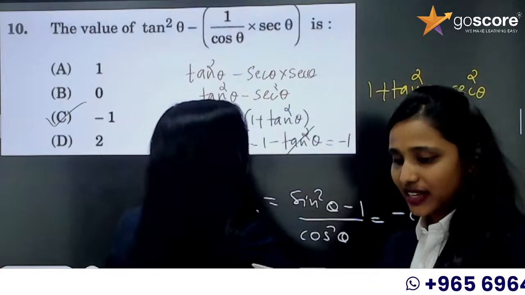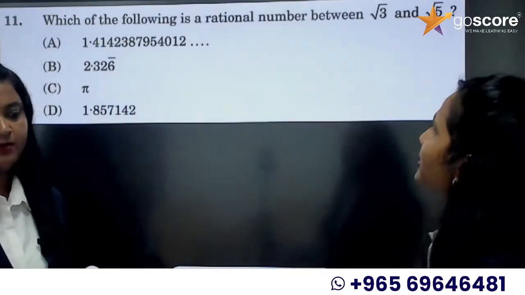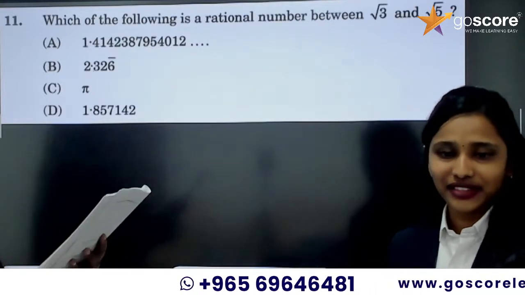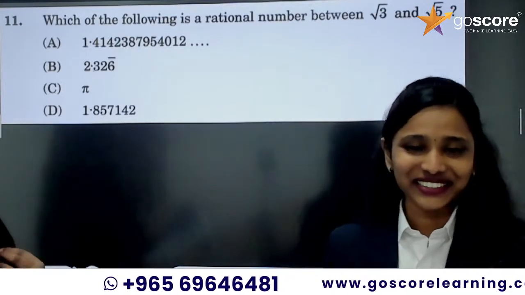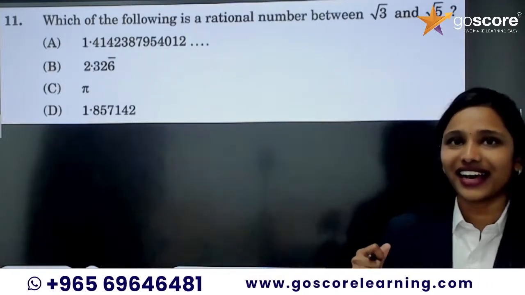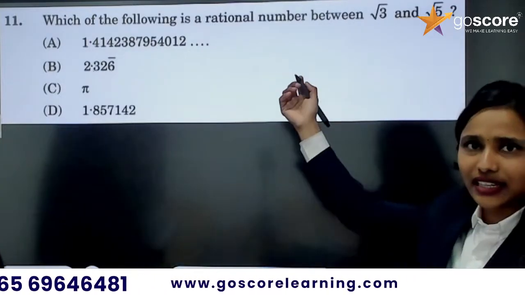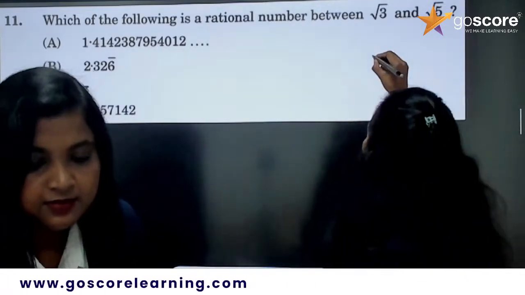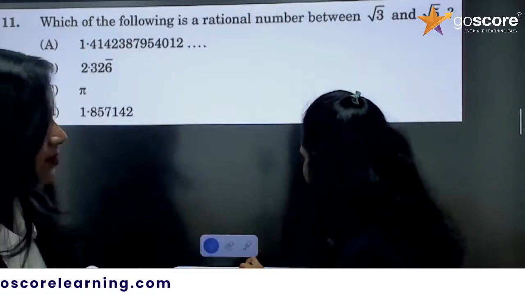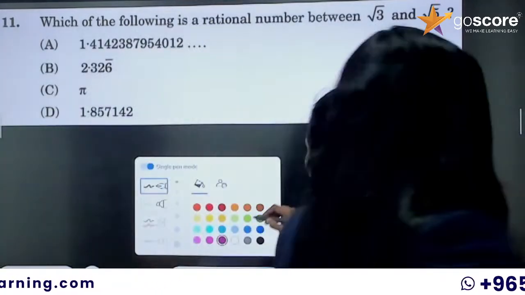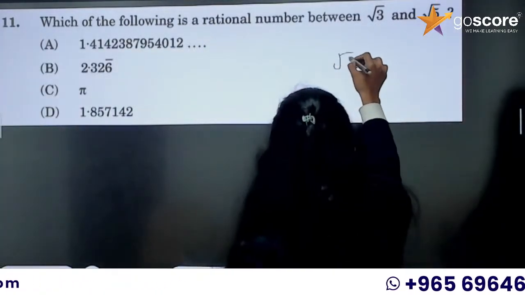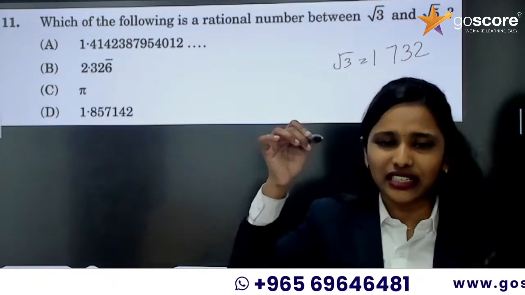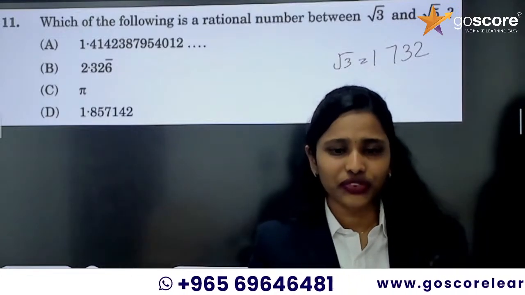Yes, ma'am. Now, the next question is: which of the following is a rational number between root 3 and root 5? Are we studying 9th grade again? You think so? Okay, so what's the value of root 3? We keep using the root 3 value in applications of trigonometry. Root 3 is equal to 1.732.